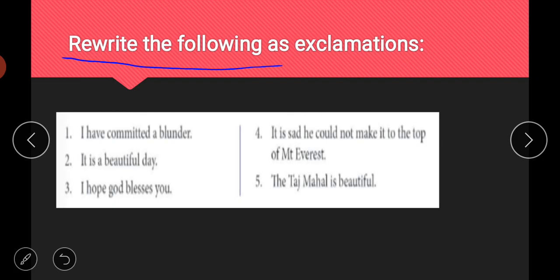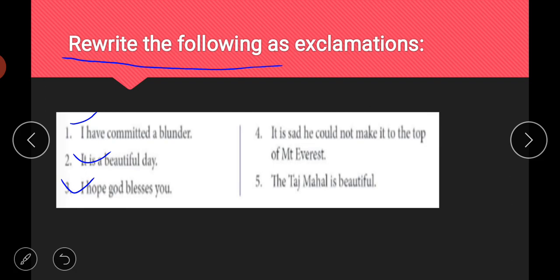Next is, it is a beautiful day. So you can simply write, what a beautiful day. Third one is, I hope God blesses you. If you want to give some blessing, we simply say, may God bless you. So may God bless you will be the right answer here. Then, it is sad that he could not make it to the top of the Everest.